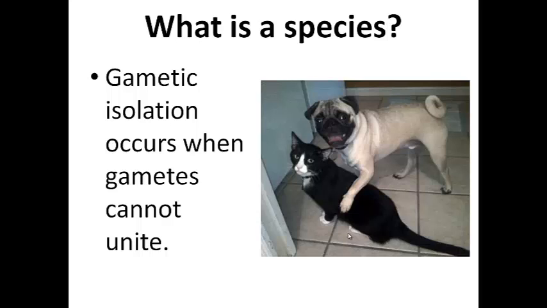The answer is that they can try. I don't know if they would, but they could. And if they do, then everything will go okay, but they won't form gametes. Interestingly, the gametes are so different between a dog and a cat that they do not fuse and they do not produce a zygote. And as you know, a zygote is a single-celled embryo. And so gametic isolation is another level of isolation that can occur, preventing reproduction.